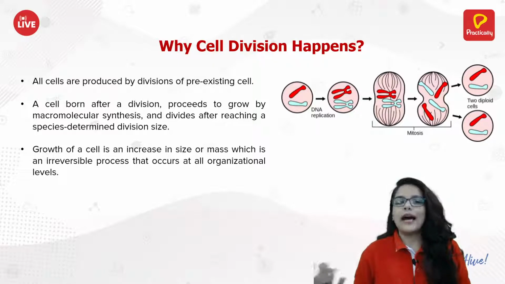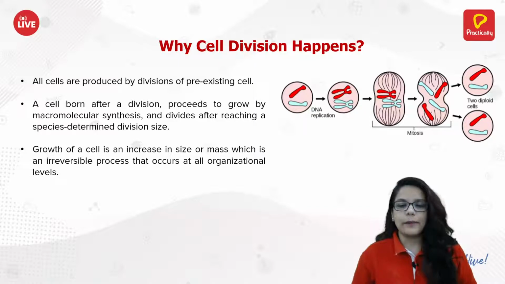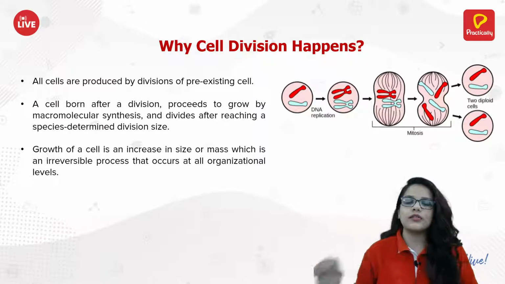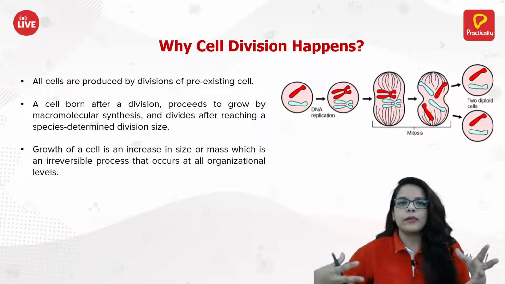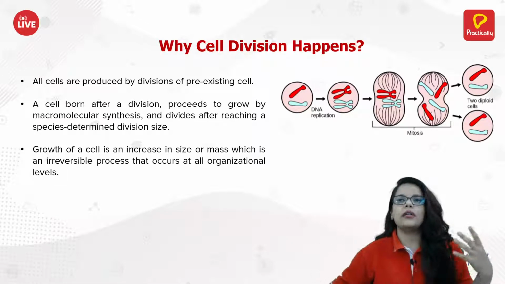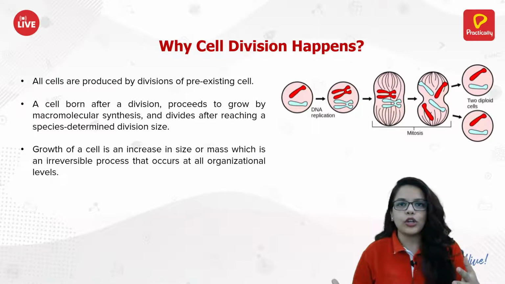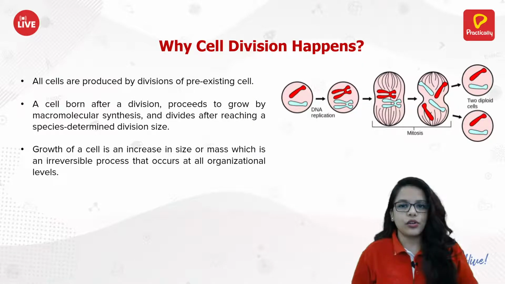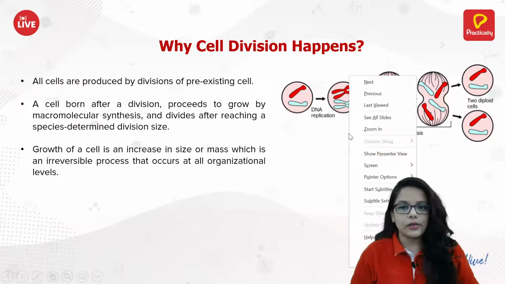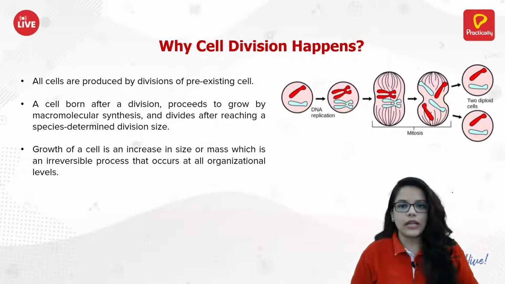Now, why is this cell division happening? As I said when I started the class, when the cell reaches a saturation, at that time the cell has to divide, because it has reached saturation. It is full of nutrients, it's full of DNA, RNA, it's full of biomolecules. Now it has to divide to give birth to a daughter cell. So that is why cell division happens.